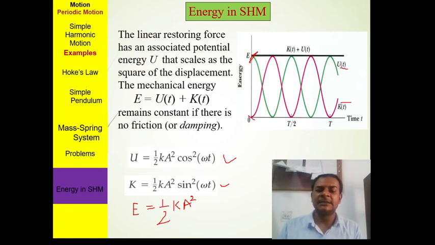Where the kinetic energy is maximum, the potential energy is minimum. So the total energy remains constant. This is a property of SHM also: there is no loss of energy, and the total energy remains constant in the whole simple harmonic motion.